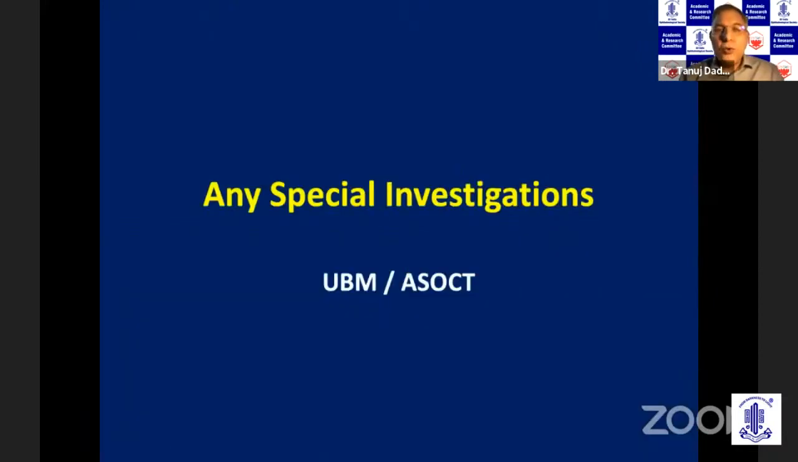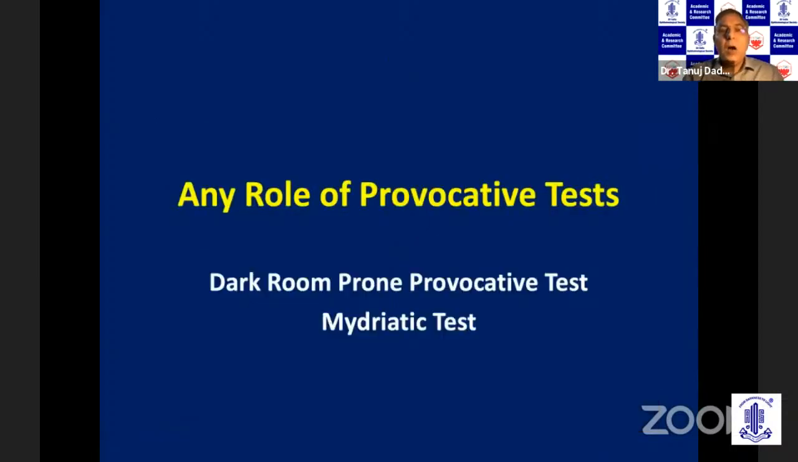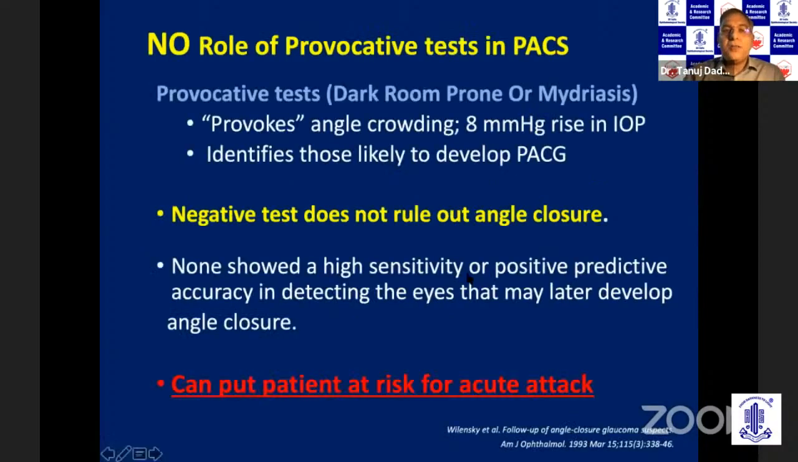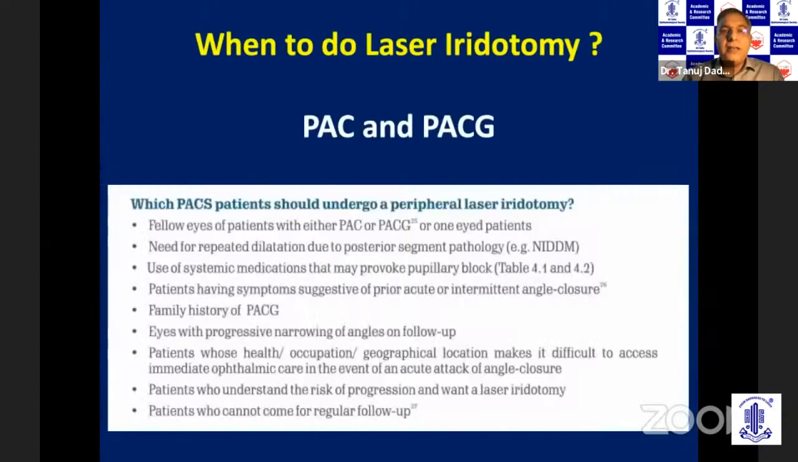Do you require to do UBM or ASOCT? Routinely, they are not required. Only if you get an iris cyst formation or a plateau iris configuration are these investigations required, not on a routine basis. Is there any role of provocative testing? The answer is no. There is no role of dark room or mydriatic test because these tests have a poor sensitivity. A negative test does not rule out angle closure and you are putting the patient at risk of an acute attack.